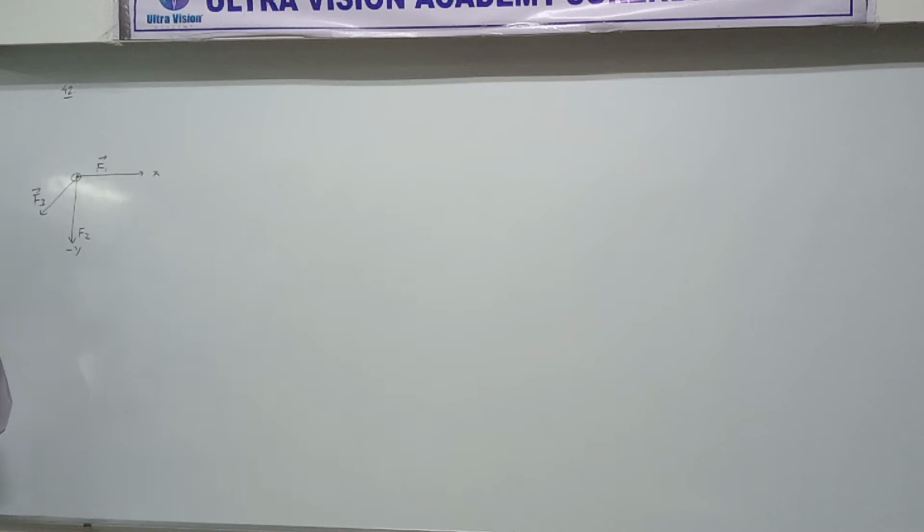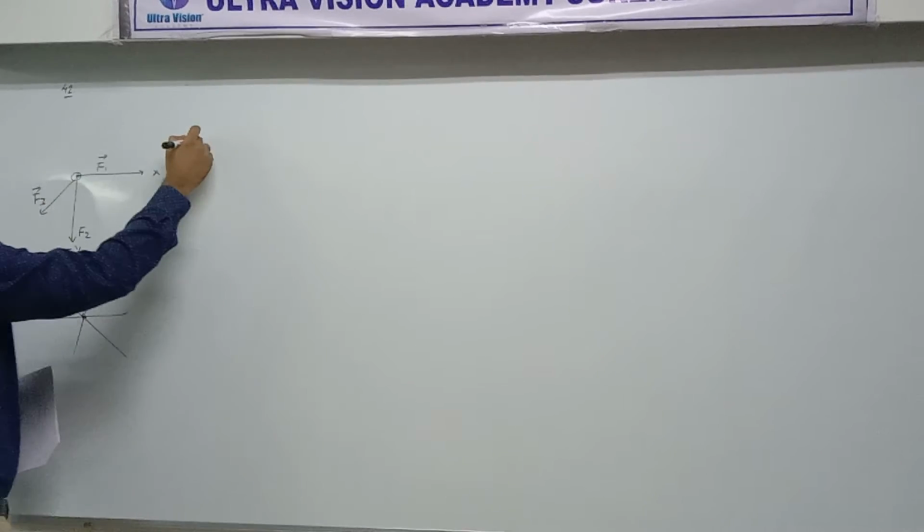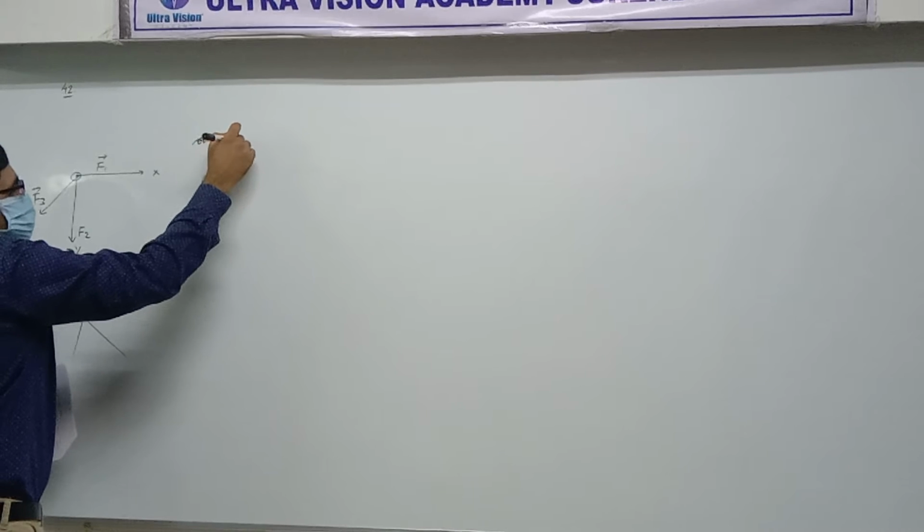If three lines are passing through the same point, what is that called? Do you remember the word for three lines passing through the same point? Concurrent. Alright? Just like that, these three forces are also concurrent. Why are they concurrent? Because they are passing through the same point. So one thing is that they are definitely concurrent.